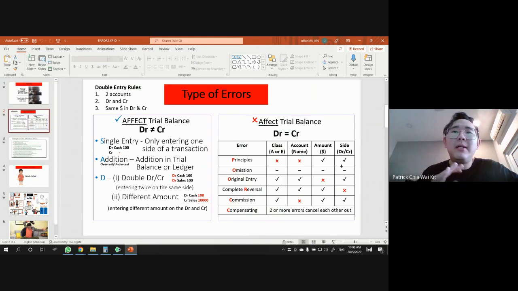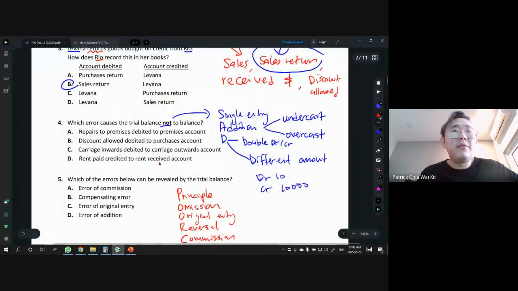So usually people can't tell the difference between, oh, is this thing an asset or an expense? So they sort of mix up these two. When that happens, this is called error of principle. So let's go back to the question and see which one is the error of principle. So A, look at repair. Repair is actually an expense. Repairing premises, but it was debited to premises account. Now, premises is a building, right?